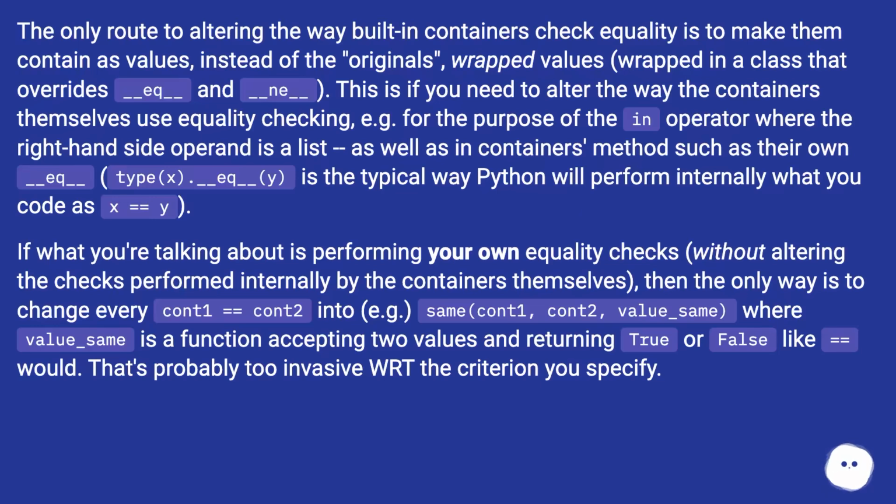If what you're talking about is performing your own equality checks without altering the checks performed internally by the containers themselves, then the only way is to change every con1 == con2 into, e.g., same(con1, con2, value_same), where value_same is a function accepting two values and returning true or false like == would. That's probably too invasive, with regard to the criterion you specify.